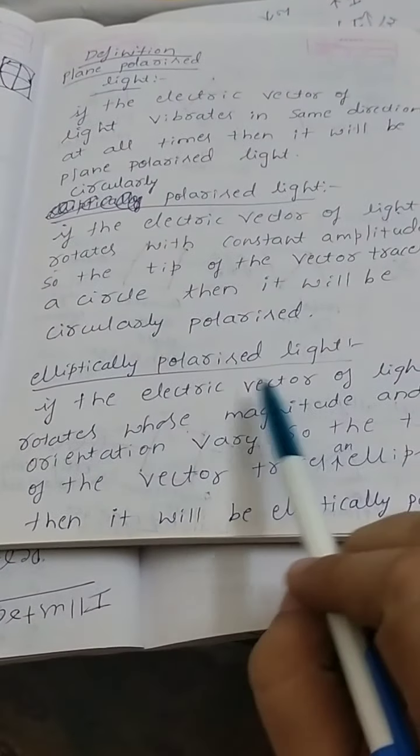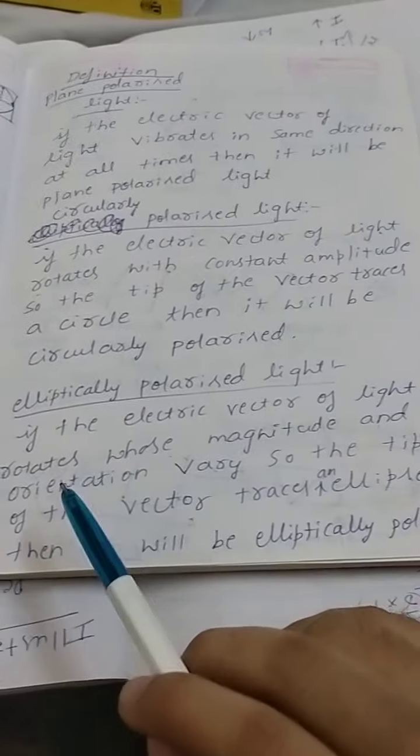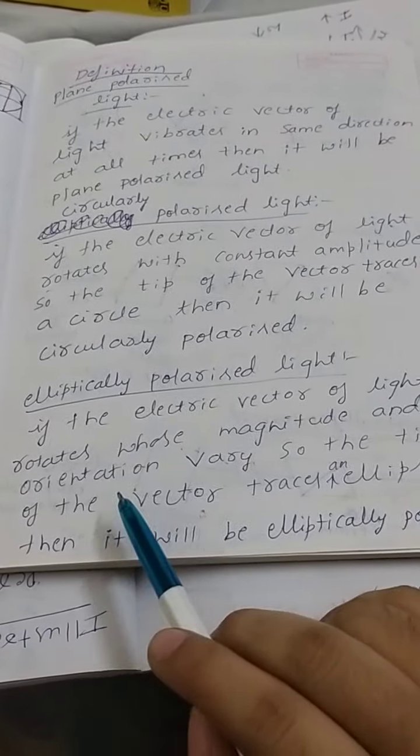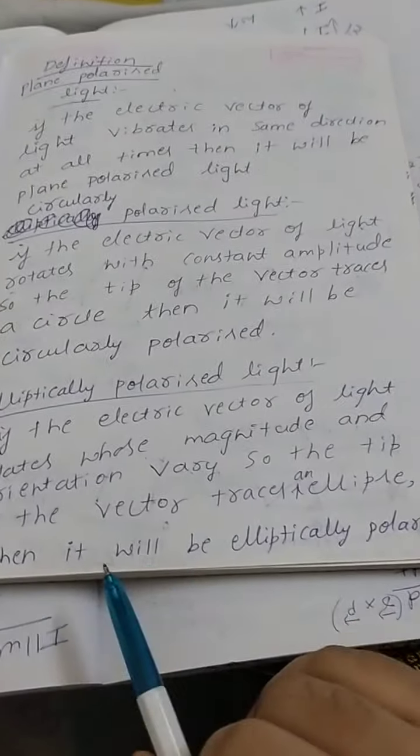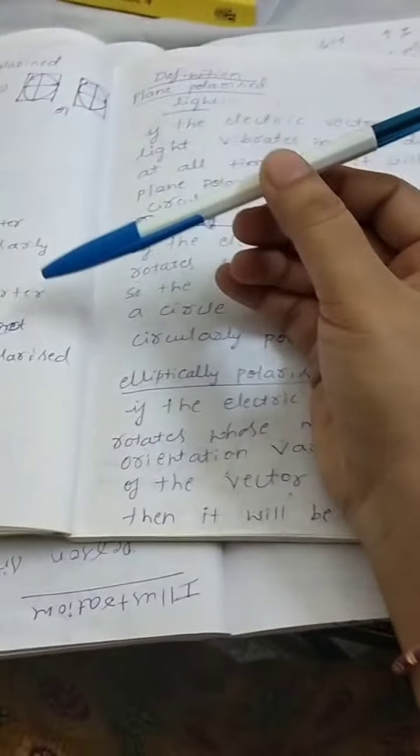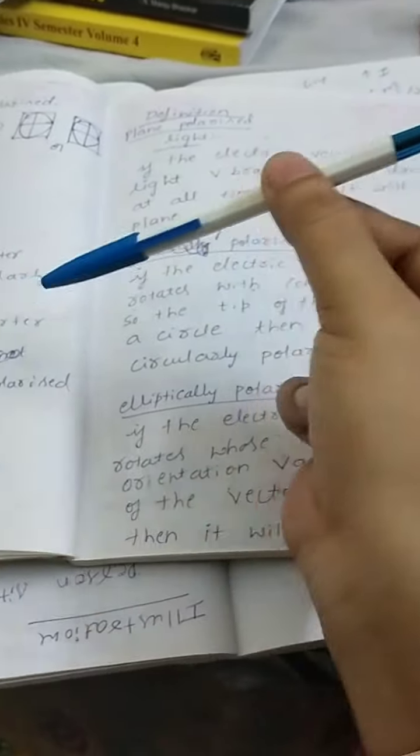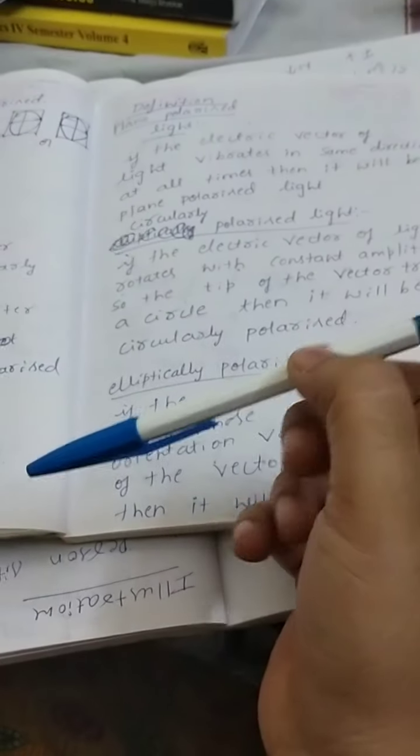What do you mean by elliptically polarized light? If the electric vector of light rotates with magnitude and orientation varying, so the tip of the vector traces an ellipse, then it will be elliptically polarized light. See what happens. See, if this is the electric vector direction, it always vibrates in this direction only. Then even after passing through the retarding plate, it keeps vibrating in the same direction. Such a light is known as plane polarized light.